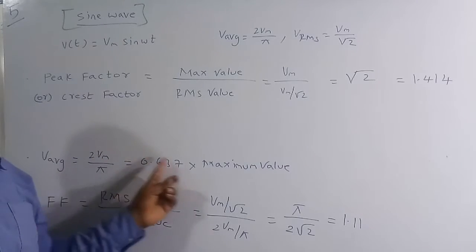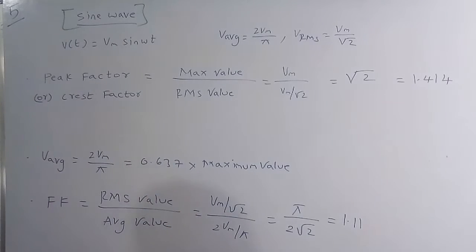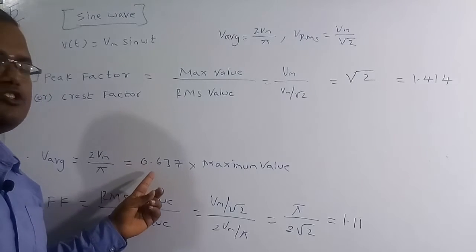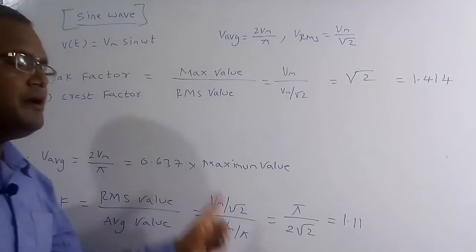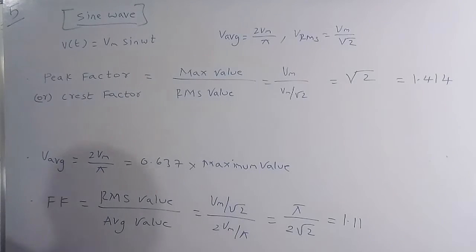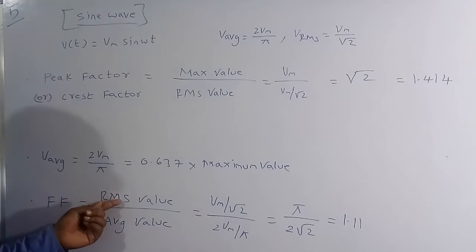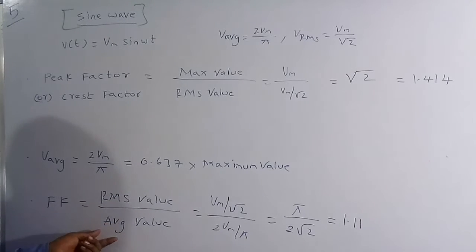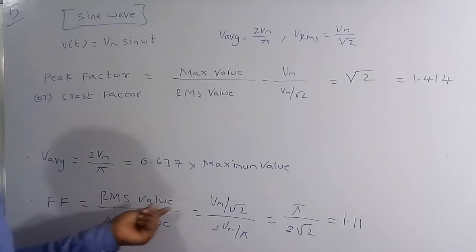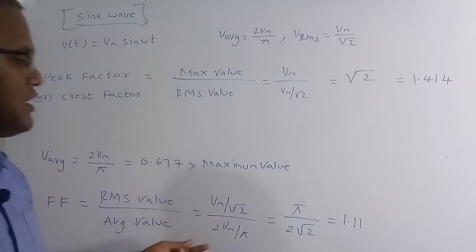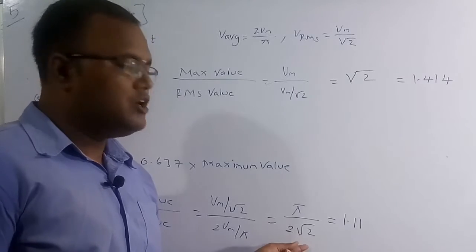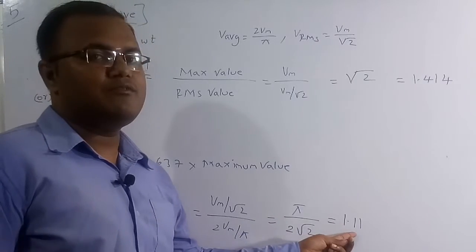into Vm, the maximum value. But in option B they have given the average value equal to 0.637 times the RMS value. So it is incorrect, it has to be the maximum value. And also the form factor, the formula of which is the ratio of the RMS value to the average value. For a sinusoidal signal, the RMS value is Vm by root 2 and the average value is 2Vm by pi. If you solve this, we get pi by 2 root 2, which is 1.11.